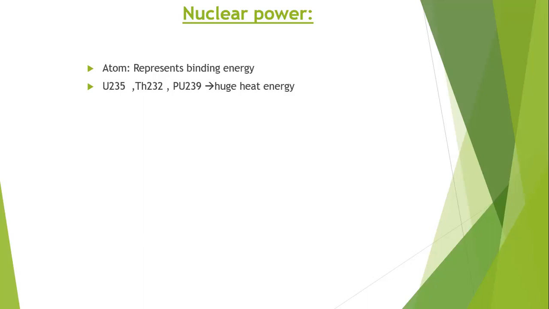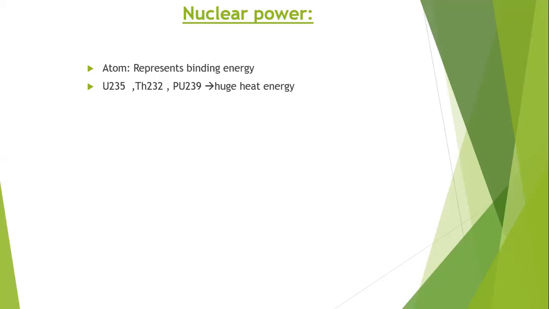We use a controlled fission process, and we are able to control it. This controlled fission of heavier and stable atoms of uranium, thorium and plutonium, which are artificial elements, can liberate a large amount of heat energy.